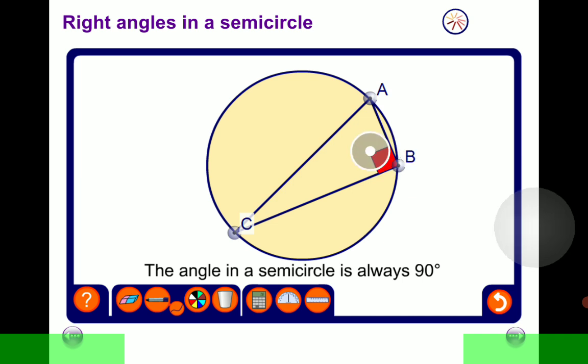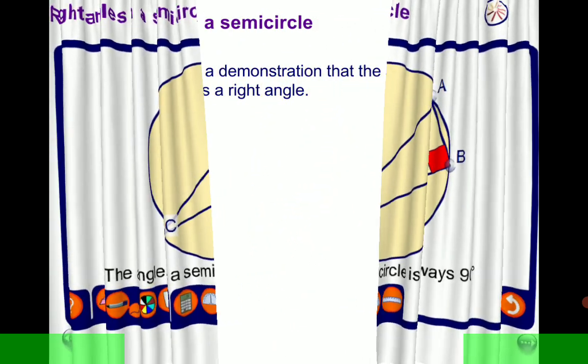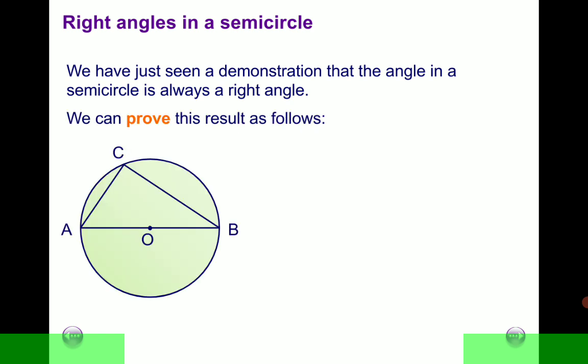So in the next slide, we are going to look at the formal proof. How can you formally prove that this angle indeed is always 90 degrees. All right, so we've just seen that the angle in a semicircle is always a right angle, which is 90 degrees. So how do we show this now? How do we prove that indeed that's the case? All right, so we can prove this result as follows.